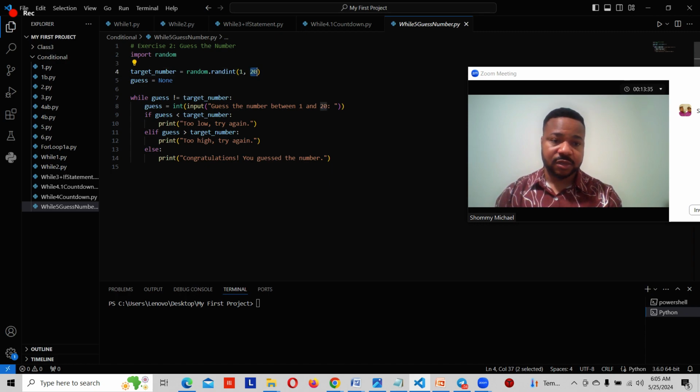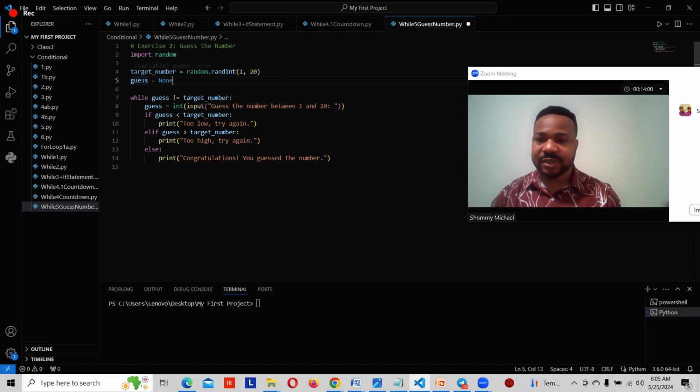In Python, if we want to say that any number is from this number to this number, we don't use a minus like this, because minus means minus in Python. So we use a comma. Python recognizes that as from 1 to 20.